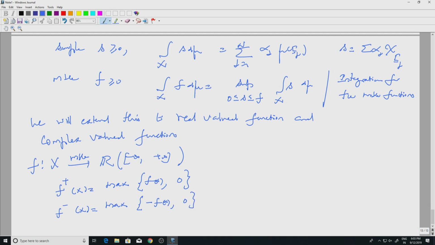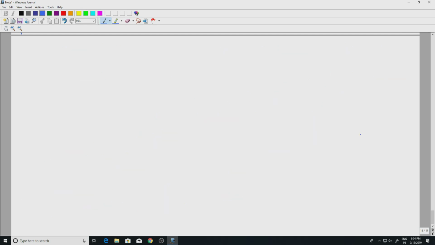So this is called the positive part of f, this is the negative part of f. Notice that both of them are positive measurable functions. Well, what is the relation between f and f plus? Well, f of x at any point is simply f plus of x minus f minus of x. Okay. So let's try to understand this.